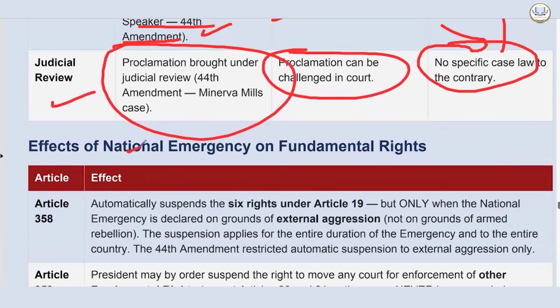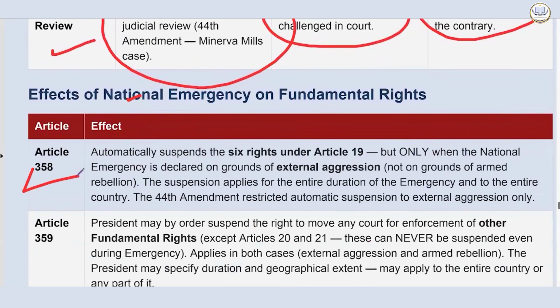Effects of national emergency on fundamental rights. Article 358 automatically suspends the 6 rights under Article 19, but only when the national emergency is declared on grounds of external aggression, not on grounds of armed rebellion.